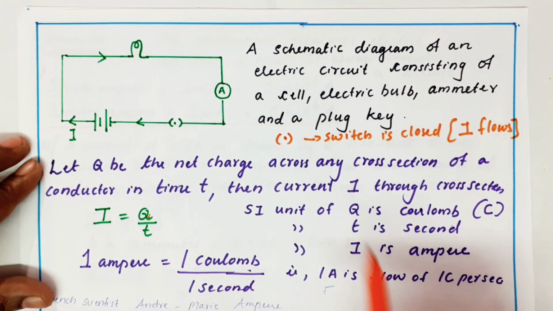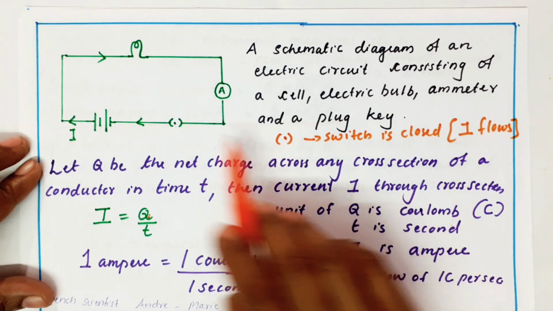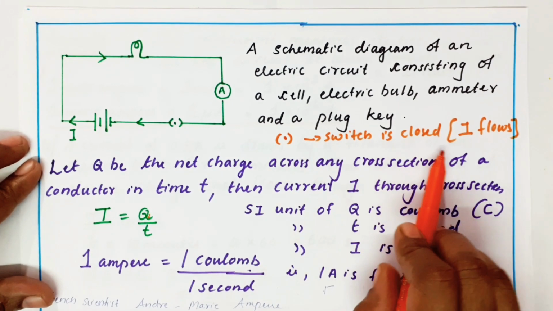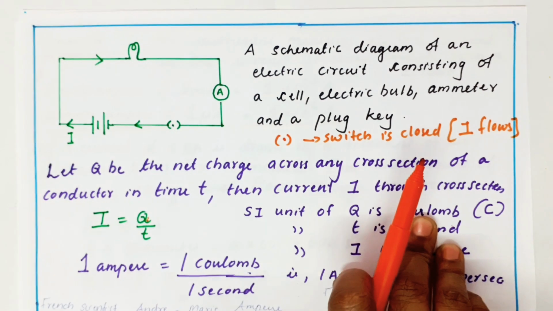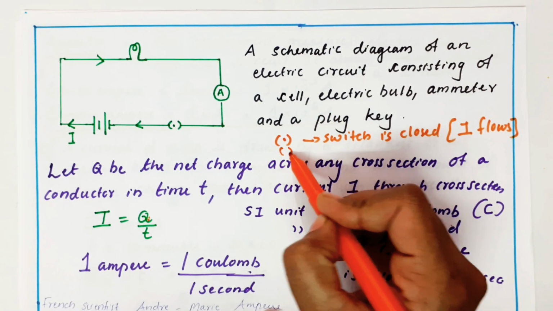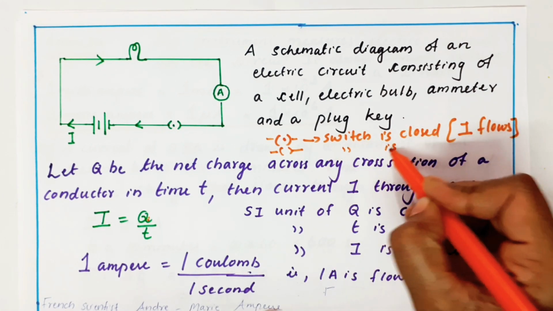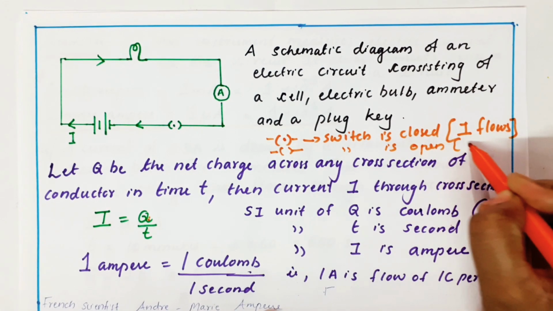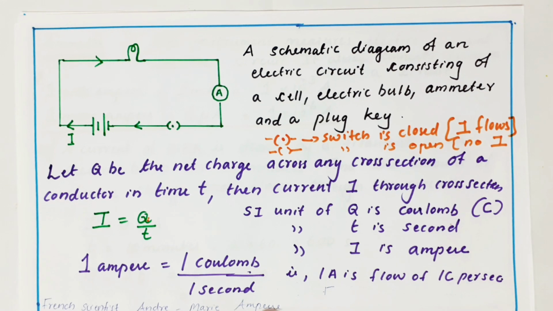A schematic diagram of electric circuit consists of a cell, electric bulb, ammeter and a plug key. And I told what is the meaning of this one? Switch is closed. What's the meaning of switch closed? Current flows. Then can you tell me what will be the opposite? Switch open. What is the meaning of switch open? No current flows. Just do it like this only. It means that switch is open. Open means no current.